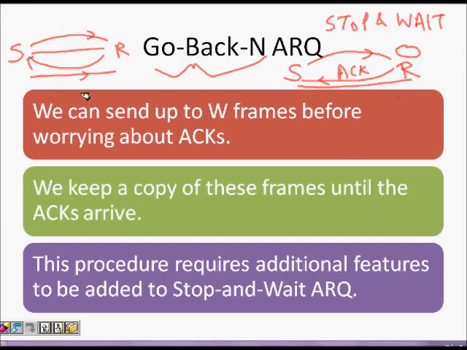Go-Back-N is another mechanism which has better throughput. Here, instead of sending just one packet, the sender can send up to W frames. I can send, let's say, 7 frames: 1, 2, 3, 4, 5, 6, 7.